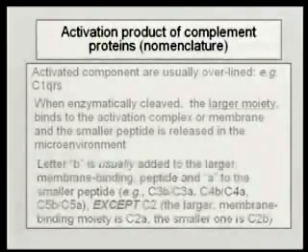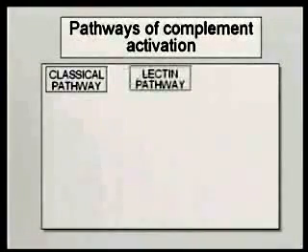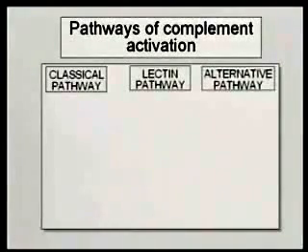It was tried, and it didn't work, but there's only one exception. All right. In the complement system, there are actually a number of different pathways. The first pathway of complement activation is referred to as the classical pathway, simply because it was the first pathway that was actually described. There are 2 other pathways, a lectin pathway and an alternative pathway.